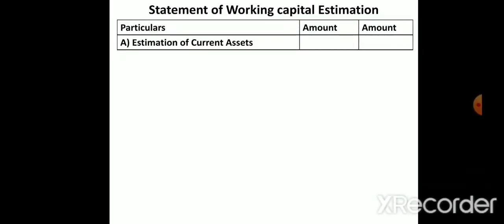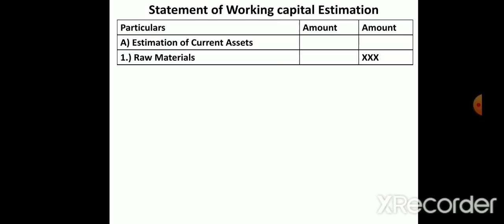Okay, estimation of current assets. First we will calculate what the current assets are, meaning what items will come under current assets. Raw material. So raw material we have.